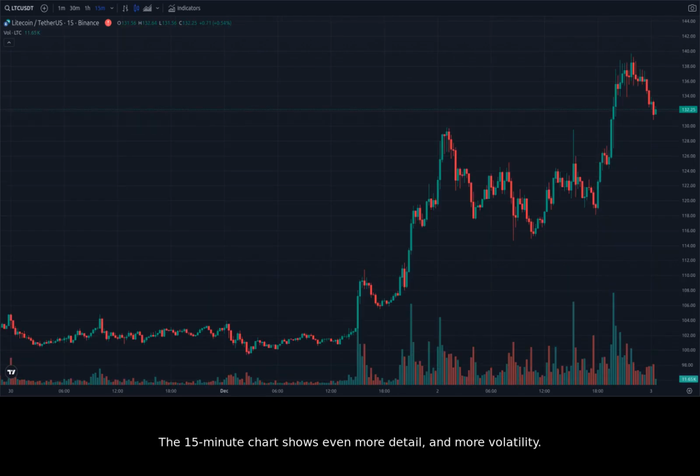The 15-minute chart shows even more detail and more volatility. Here you can spot more specific candlestick patterns that might be used as signals for trading.